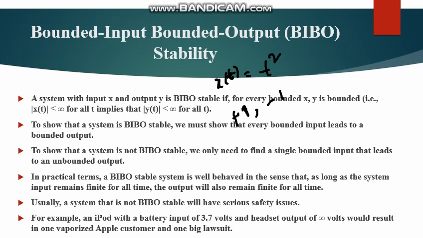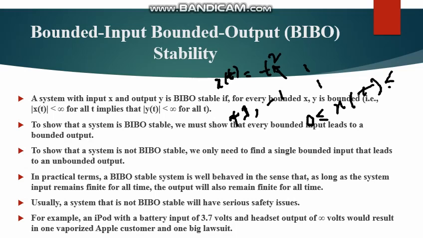If you just have a bounded input, you will give it plus 1 to minus 1. If you put 1 here, that is 1. If you put minus 1 here, it is also 1. If you put 0 here, the value of x(t) is under the 0 to 1 situation.